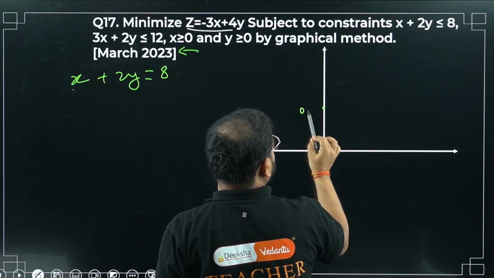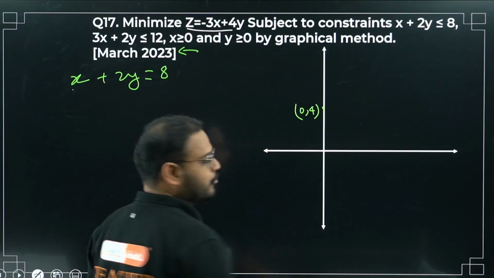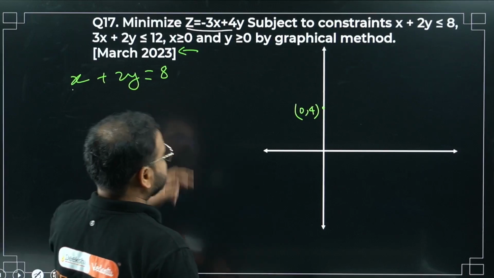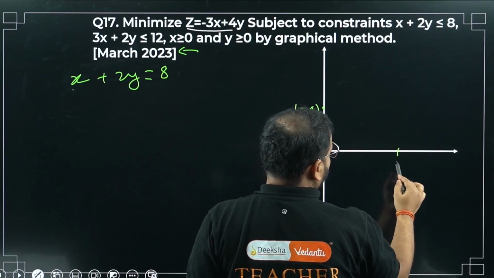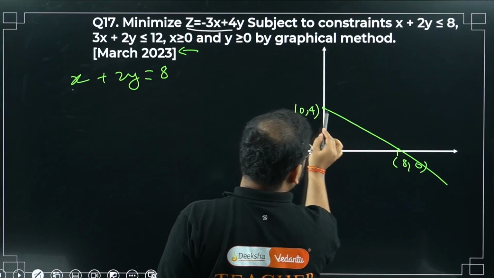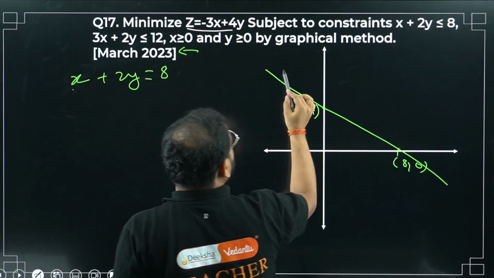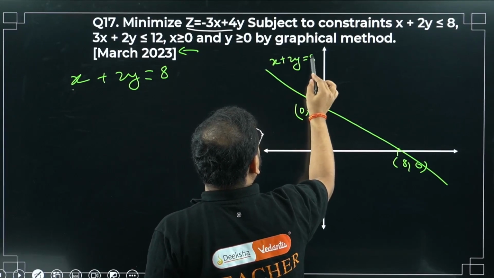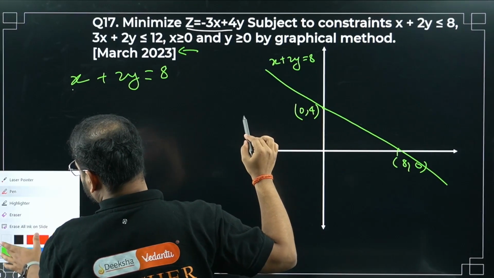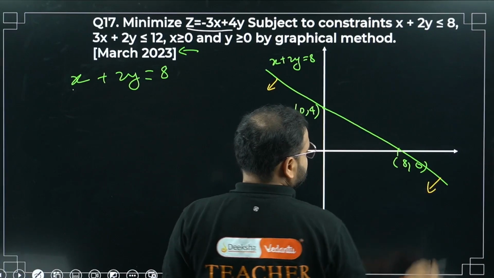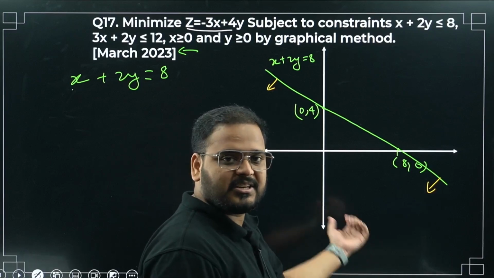At y equals 0, x is 8. The line is like this. So this is nothing but x plus 2y equals 8. We're looking for less than, so we'll go down, like this. Correct? The nature is down.